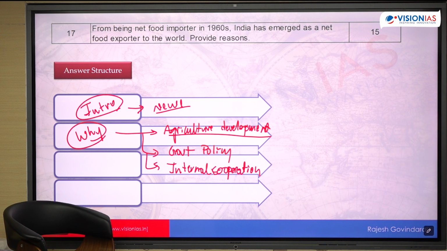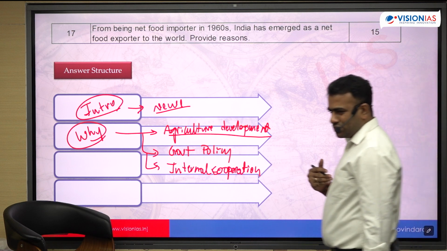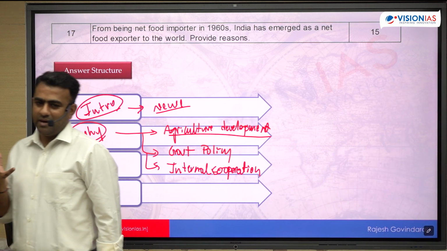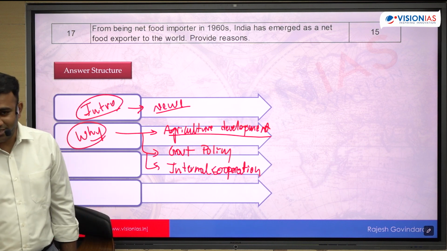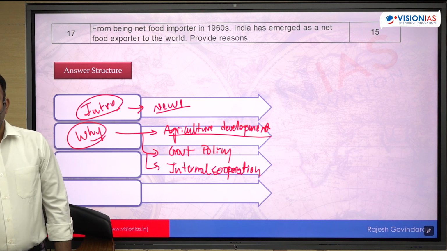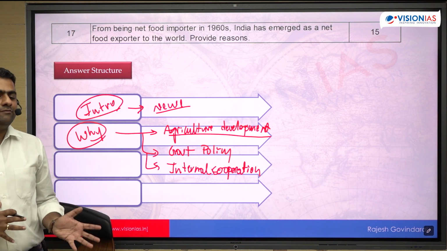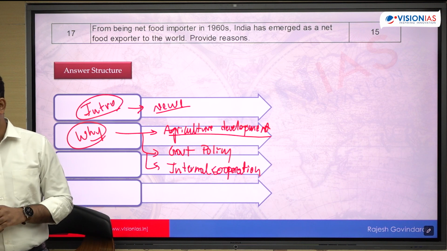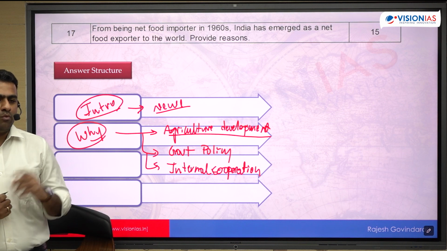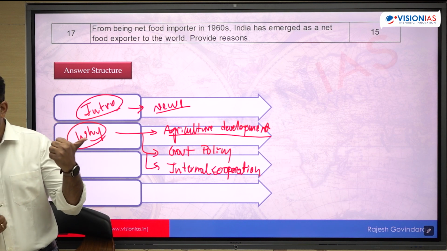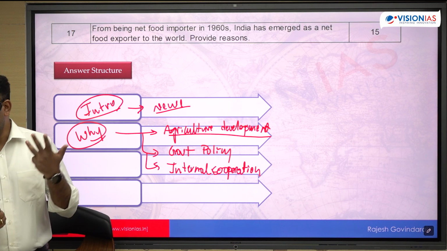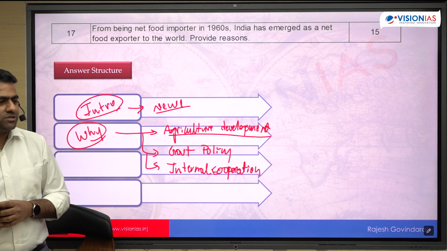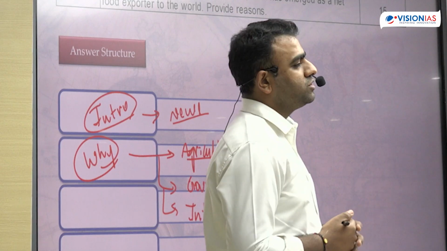The first factor, agriculture development, starting from the Green Revolution. Before the Green Revolution, the situation was totally different. India was mainly dependent on imports, even for food grains. The USA was the major supplier, right? And from that situation, we became a food surplus country within a short period of time, thanks to the Green Revolution. What are the inputs of the Green Revolution? High yielding variety seeds, irrigation, chemical fertilizers, pesticides, and mechanization. Because of all of this, we were able to drastically increase the production of food grains.